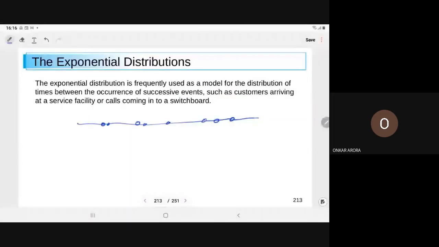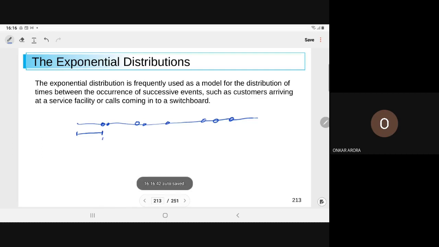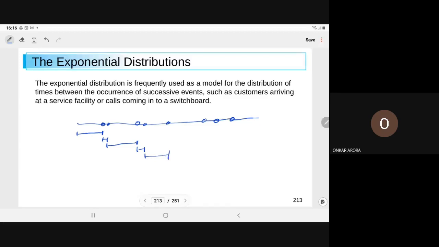So the times of occurrence follow the exponential distribution. For example, customers arriving at a service facility, calls coming into a switchboard, data in a computer system, or when you request a login in an email service.